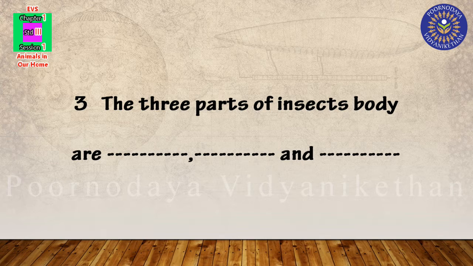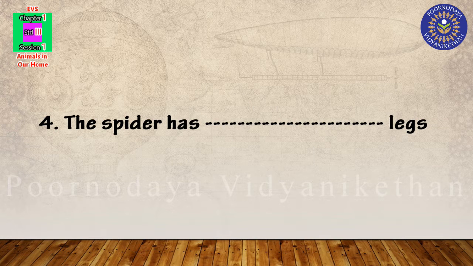dash, dash and dash. The three parts of an insect's body are thorax, abdomen, head. Fourth one, the spider has dash legs. How many legs? The spider has 8 legs.